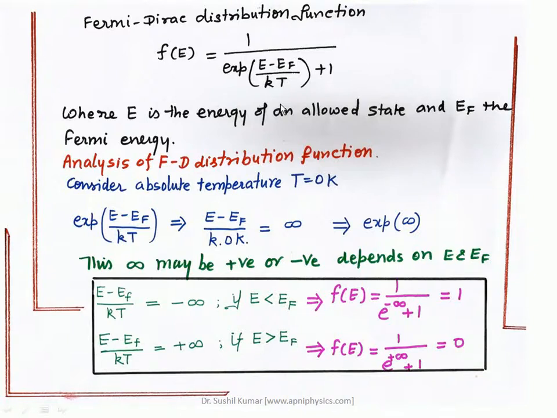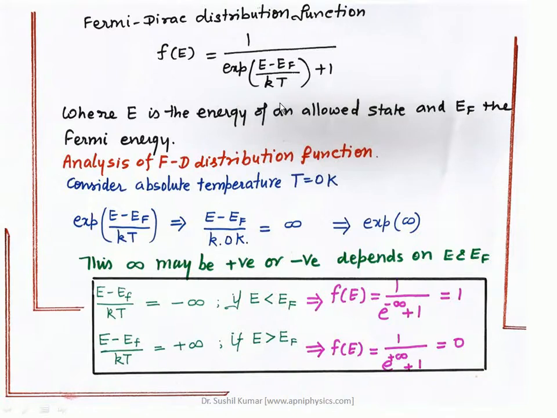So how to analyze this function? My first point is that I consider the absolute temperature, T equal to 0 Kelvin.